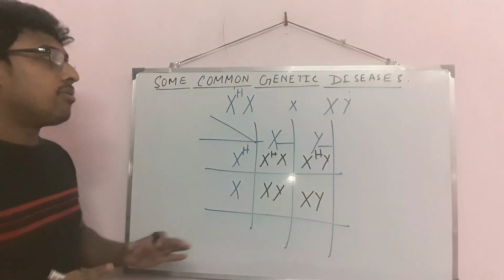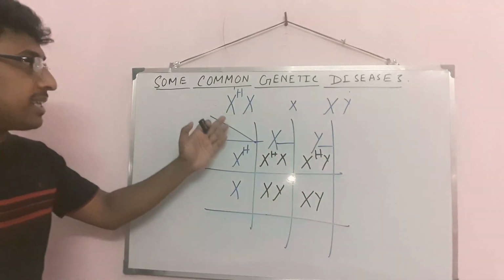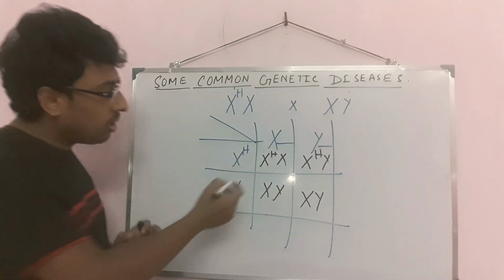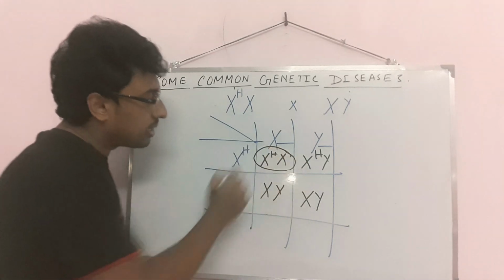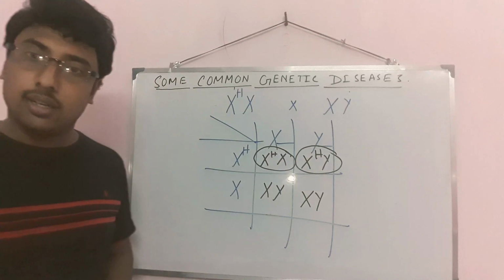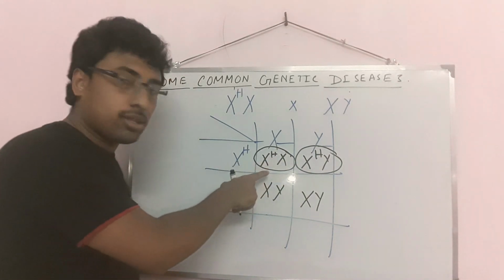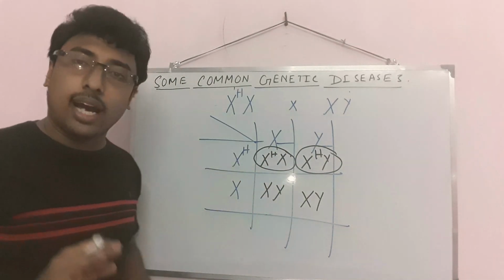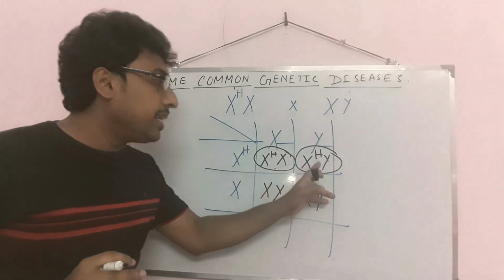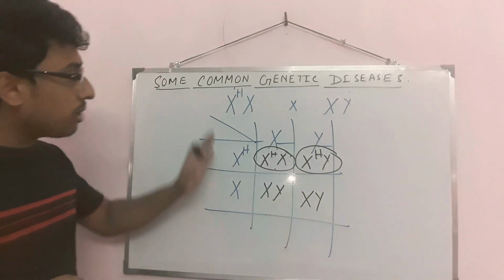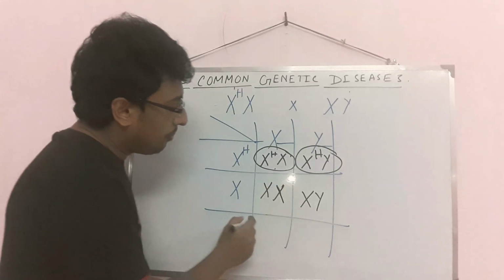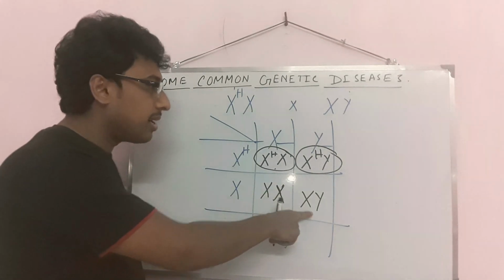So if the father is normal and the mother is a carrier of hemophilia, then what will occur? See, the daughter is a carrier and the son is hemophilic. It is a carrier because two X chromosomes are there, but only one X chromosome is affected, the other one is normal. So it is not hemophilic, it is a carrier of hemophilia, but the son is hemophilic. Similarly, look at the next daughter here, it is normal, and the son is also normal.